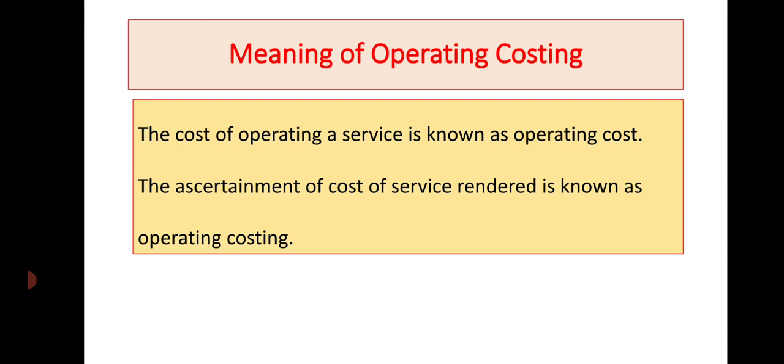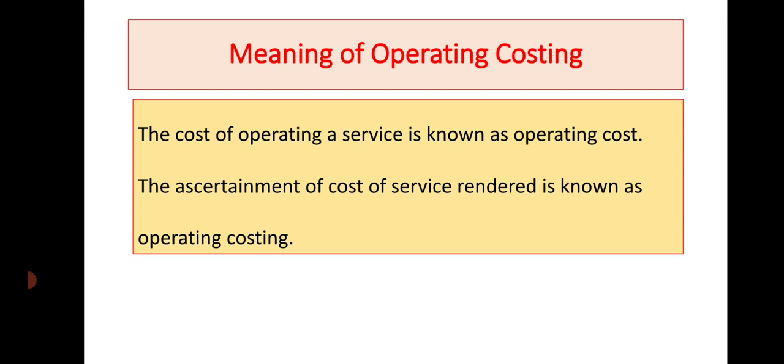Whether it is a manufacturing industry or a service industry, costs are ascertained to fix the selling price. The ascertainment of cost is a little bit easy in case of a manufacturing industry, but in a service industry, it is not that easy.